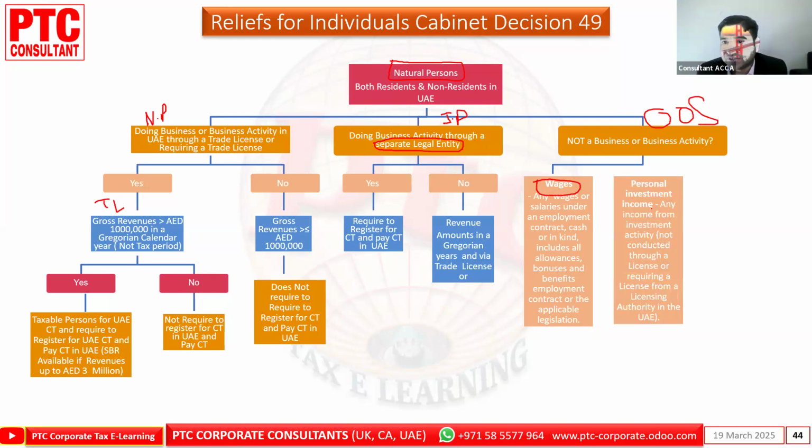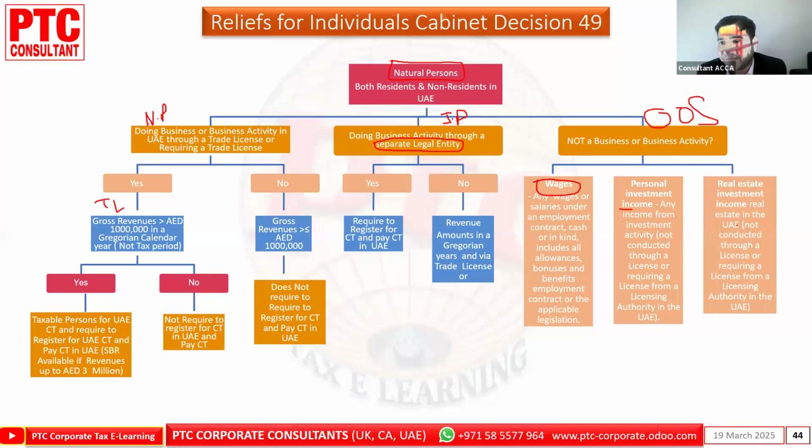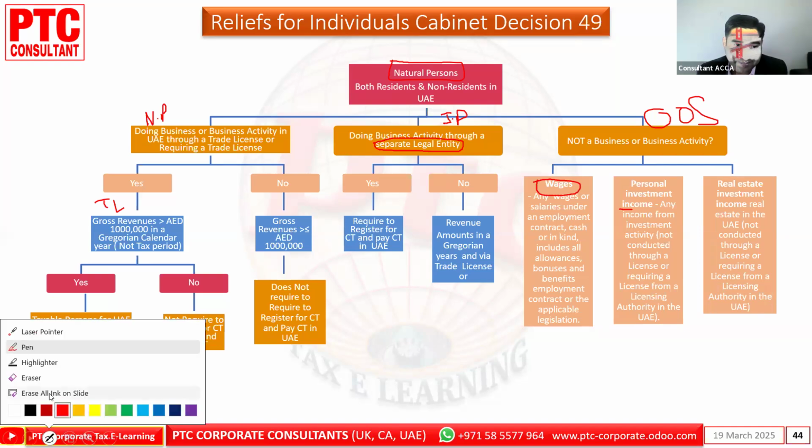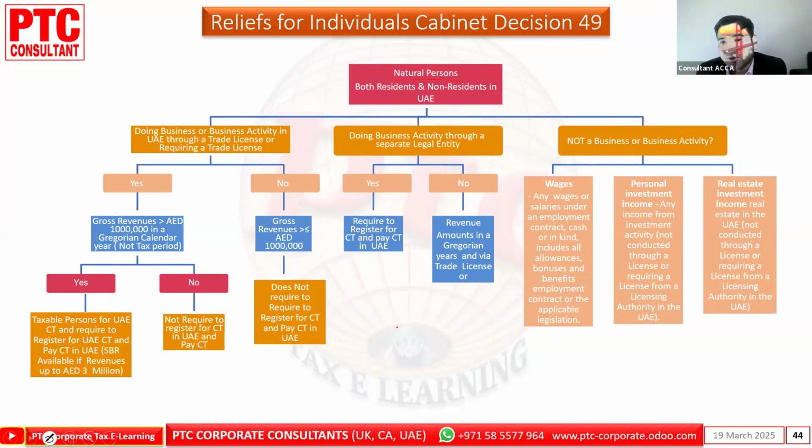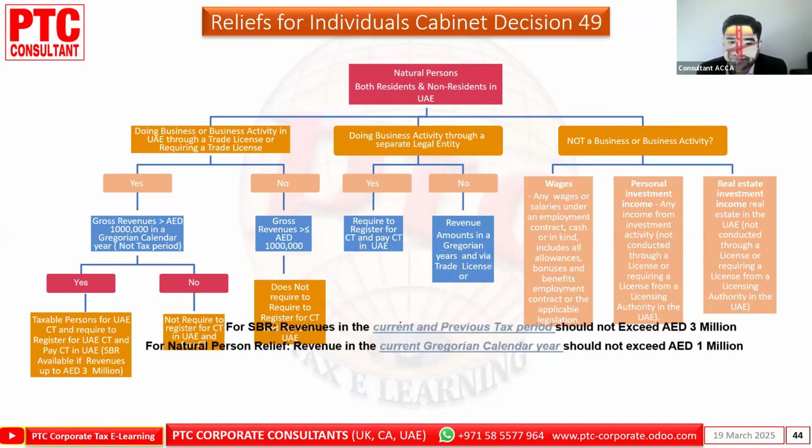Second is personal investment. This is also out of scope. Any income from investment activity not conducted through a trade license or required trade license from the licensing authority. Next point is real estate income in the UAE, not conducted through a license or requiring a trade license from the licensing authority. Hope, guys, this point is understood.